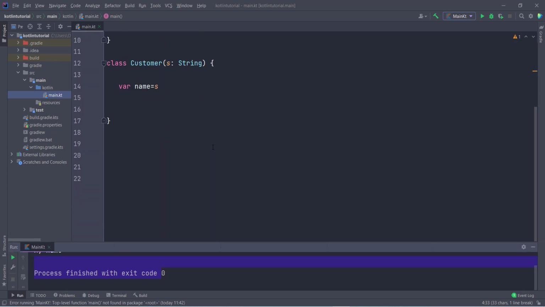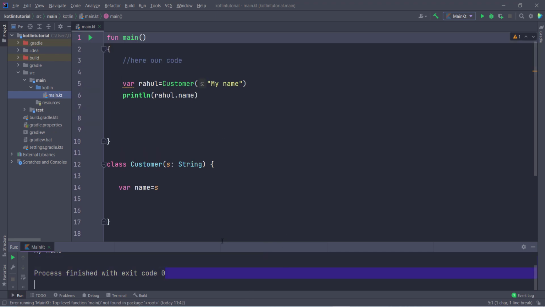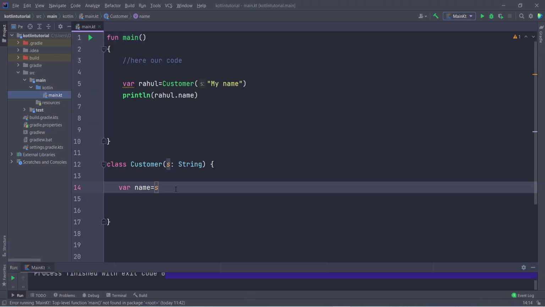Now let's see how inheritance works in Kotlin. Before talking about inheritance, one thing I want to tell you: in Kotlin we have something called init.